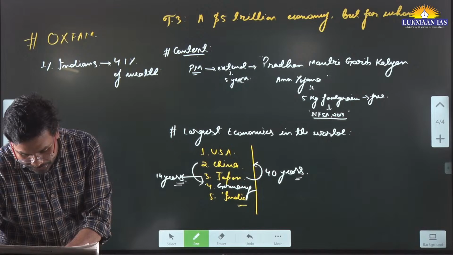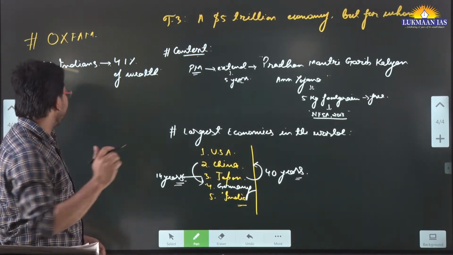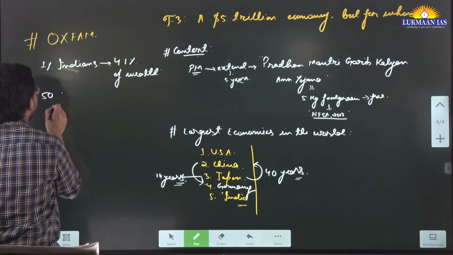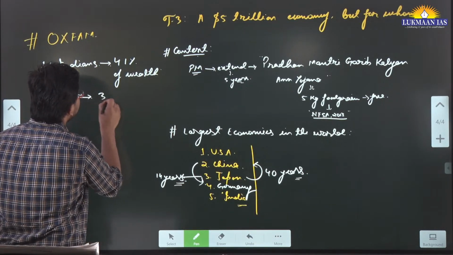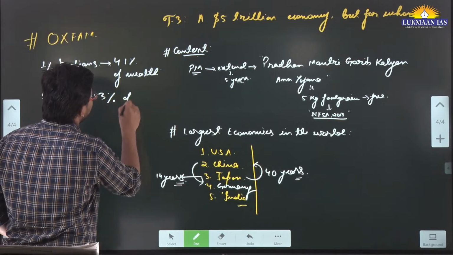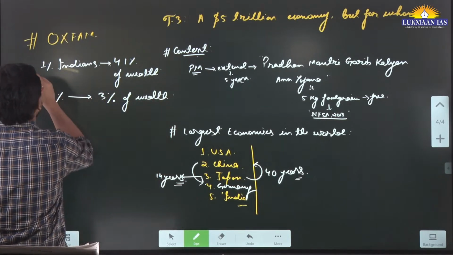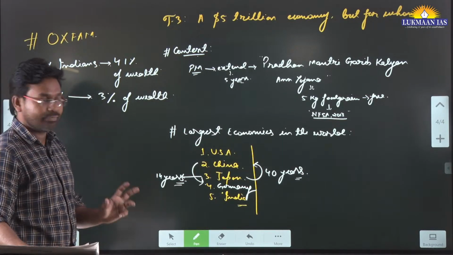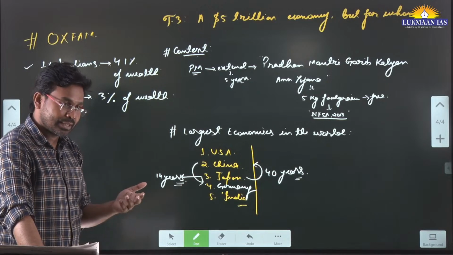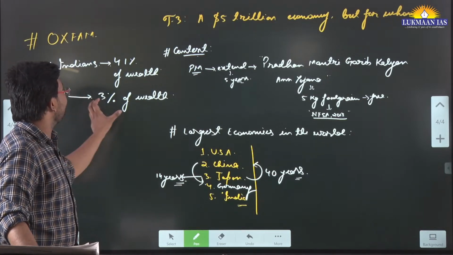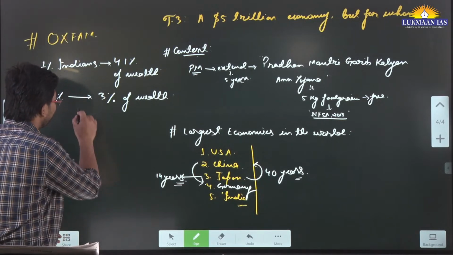Then the next information that is given is very important, you can write it down. 50% of Indians, how much did they have? They had only 3% of the nation's wealth. You see how much difference? 1% of Indians have 41% of the wealth of the country, and 50% of Indians have only 3% of the wealth. So this is how the wealth is distributed.